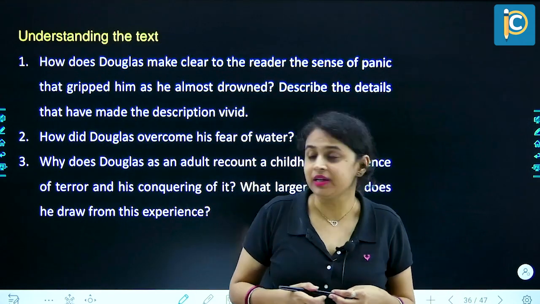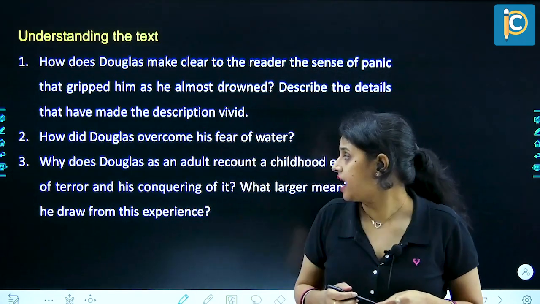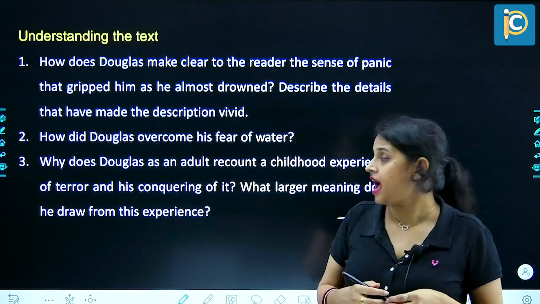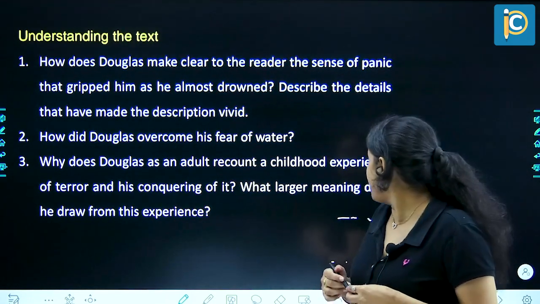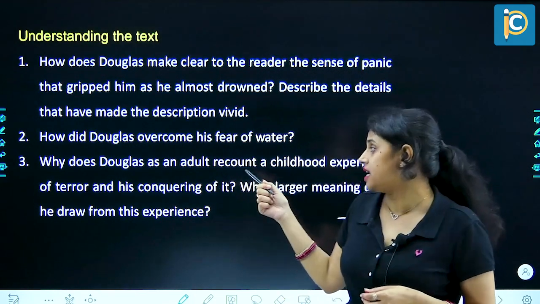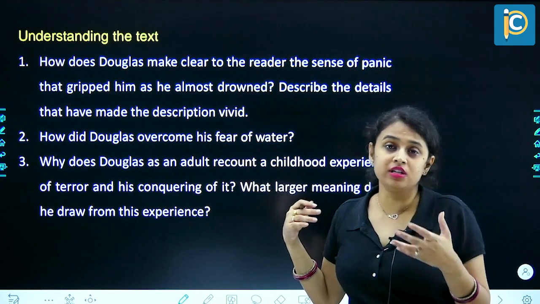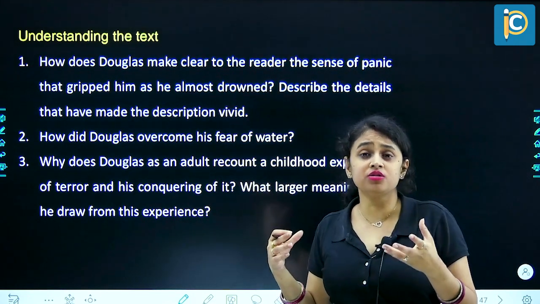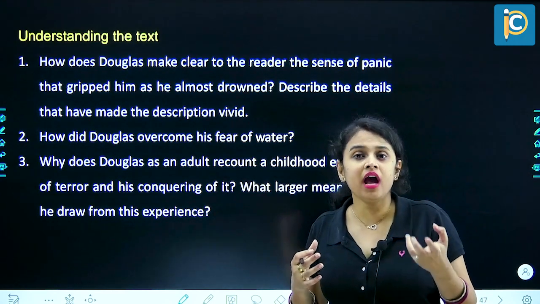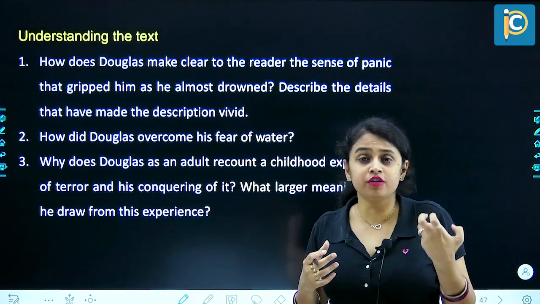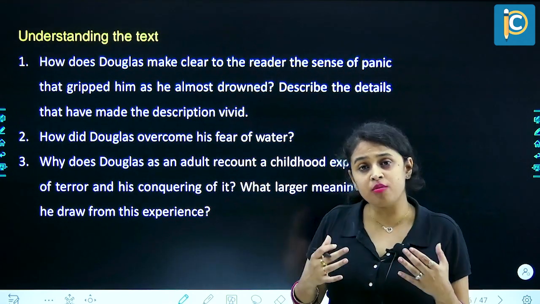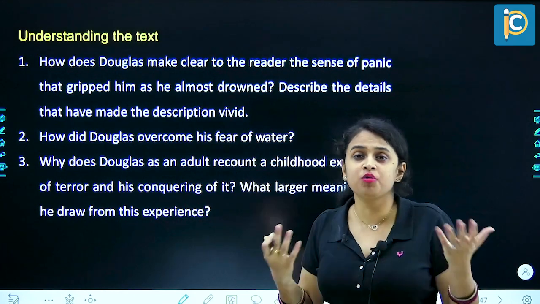Question number 3. Why does Douglas, as an adult, recount a childhood experience of terror and his conquering of it? What larger meaning does he draw from this experience? So Douglas, as an adult, is recalling that childhood memory because this is very common for most of us who may have some bad, fearful memory of our childhood, which is actually making us stop to live, to learn something more, to explore something more.